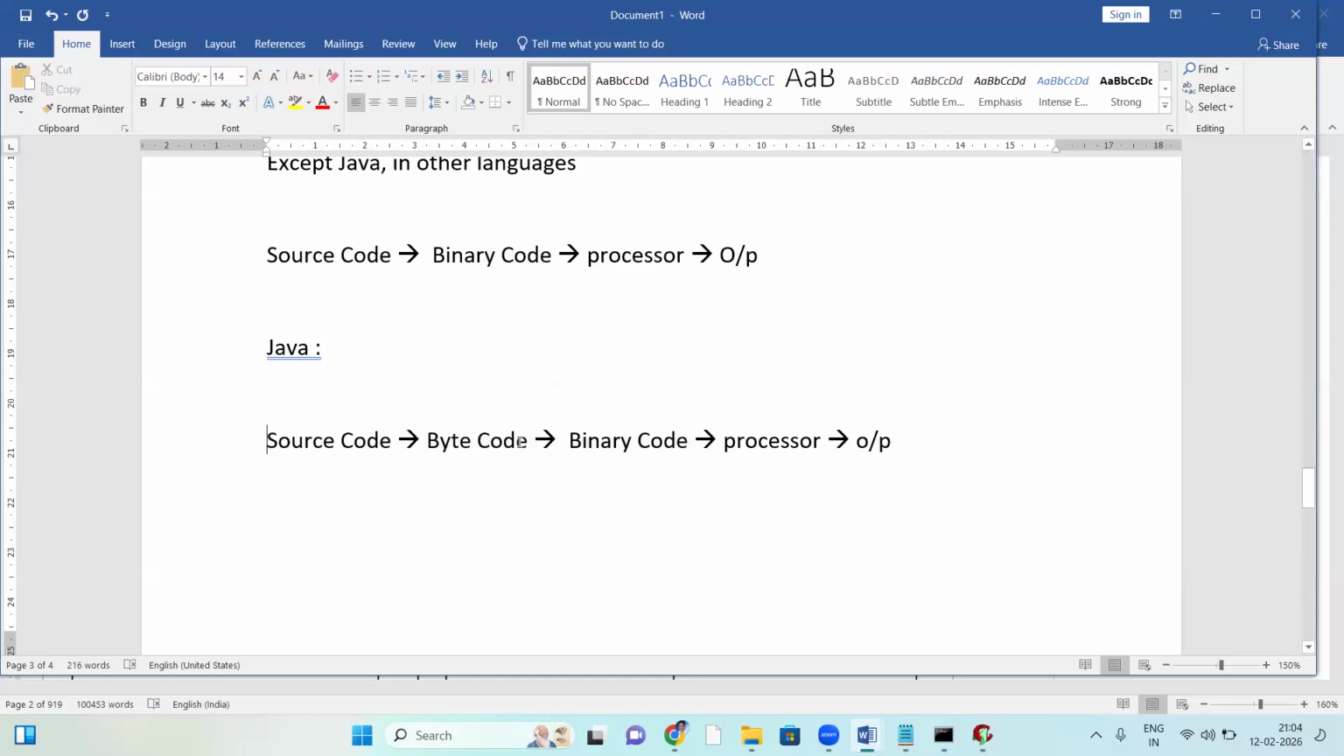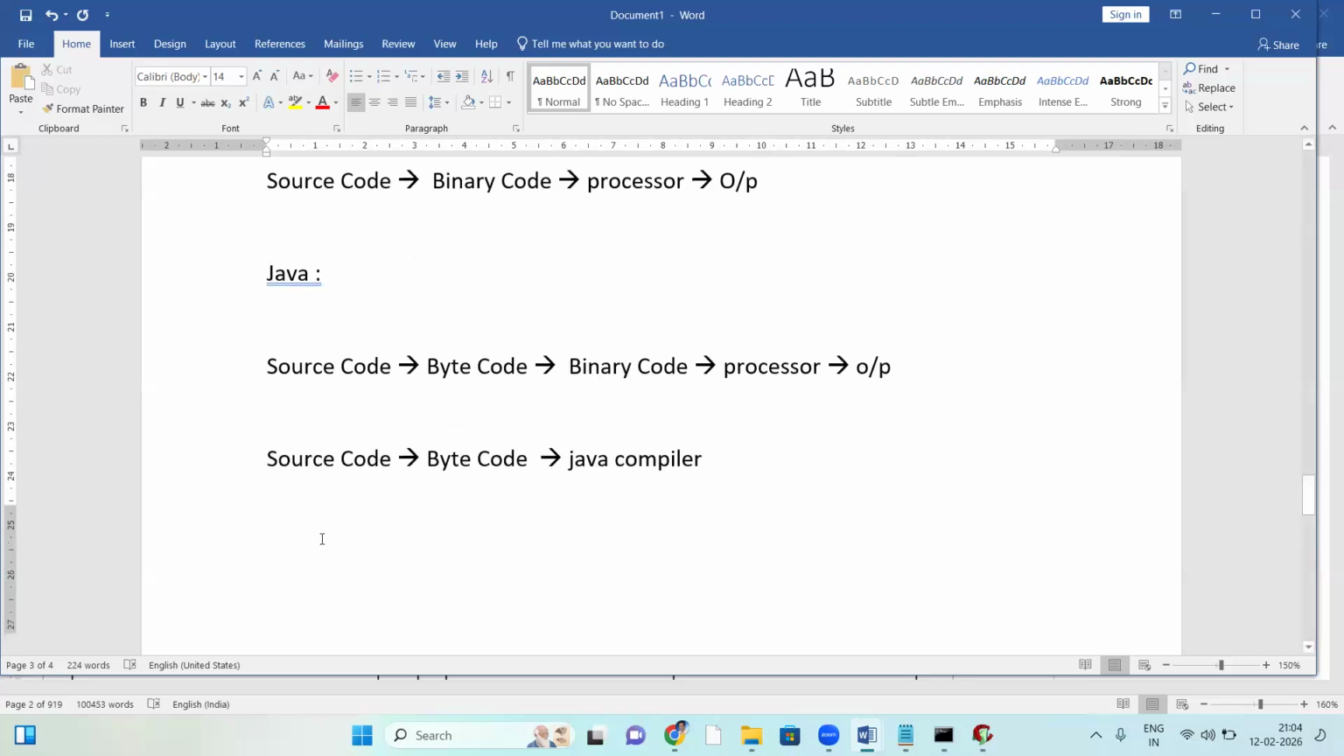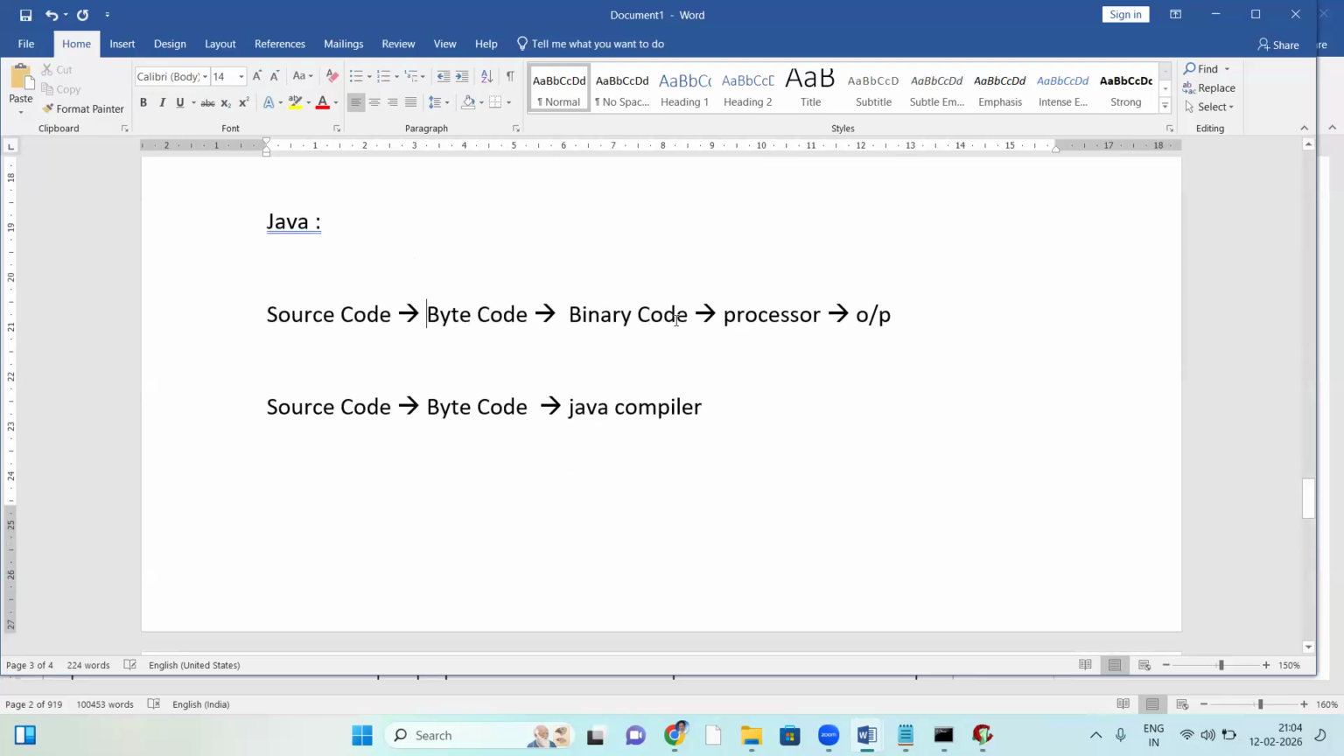The first step, source code to byte code, is done by the Java compiler. Next, byte code to binary code, the second part, is done by the Java interpreter. Let me show the compiler and interpreter practically.